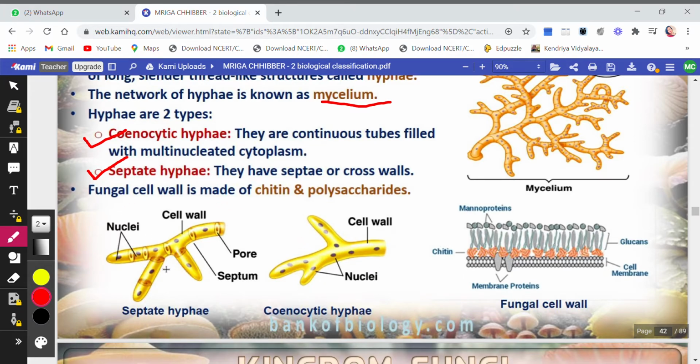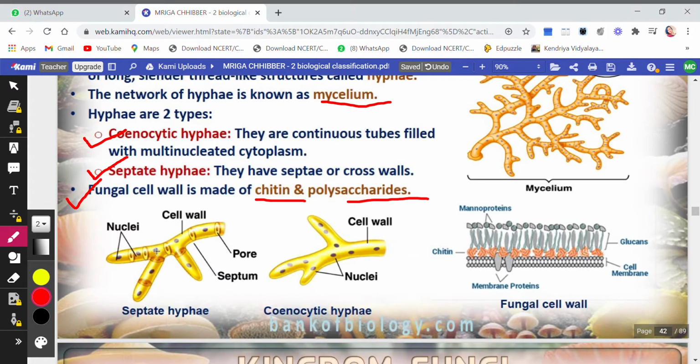Then what is septate? The septate hyphae have septa or cross walls, as you see. And the fungal cell wall is made up of chitin and polysaccharides. So you see here, this is a septate hypha because they have septa in between. These are the septa.